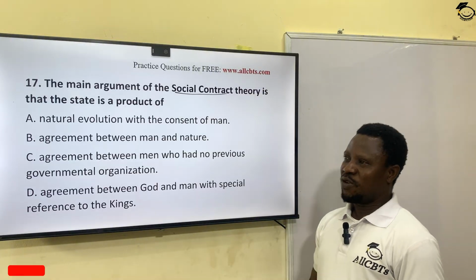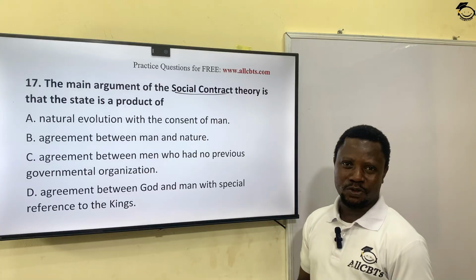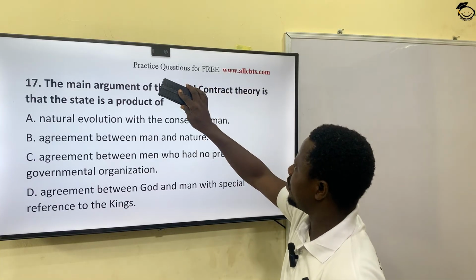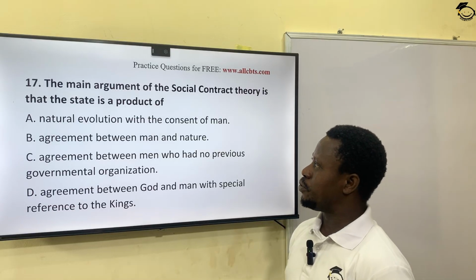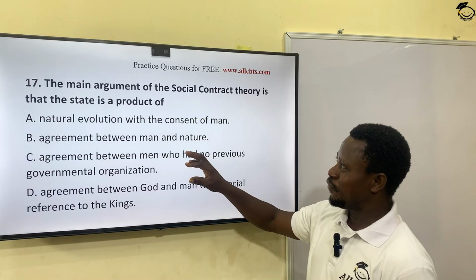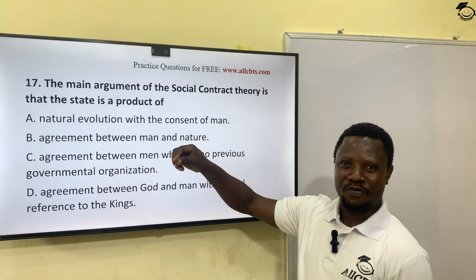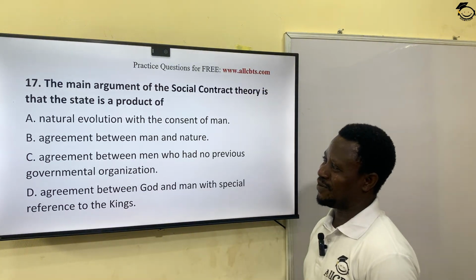So let's see. We have people like J.J. Rousseau that discussed it, and John Locke also discussed social contract. Okay? So let's see what is the correct answer to this question. A, natural evolution with the consent of man. In other words, before the evolution of man, there was a consent of man to that effect from nature. I don't know how to explain that.